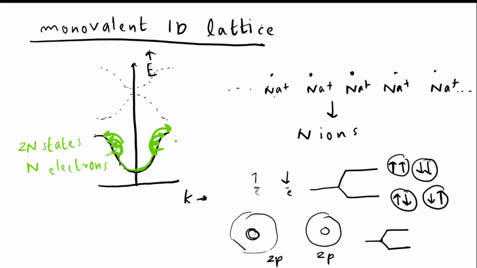As I said earlier, when an electron is in a state which is a superposition of more than one state, the expectation value of the position of that electron is not zero, which means the electron is effectively moving from one region to another, and then the material can be said to be a conductor. Therefore, this 1D monovalent lattice is a conductor.